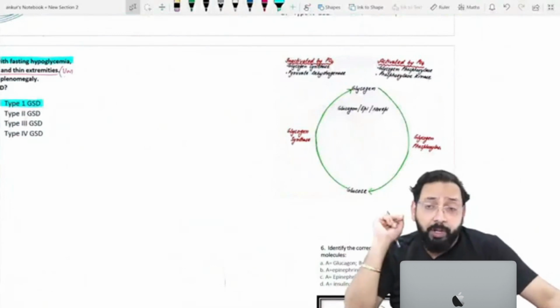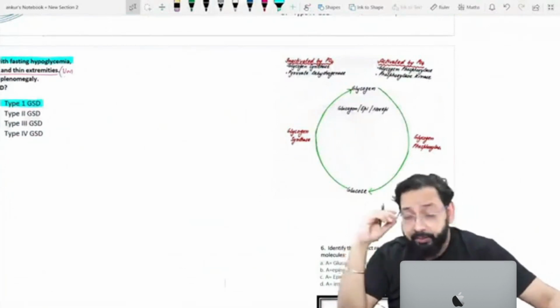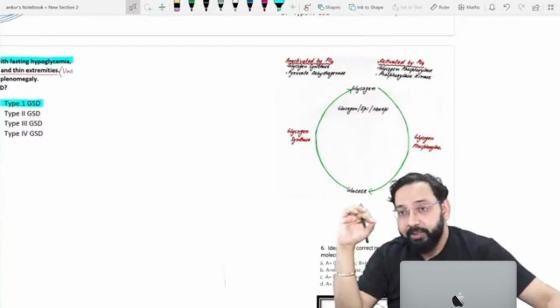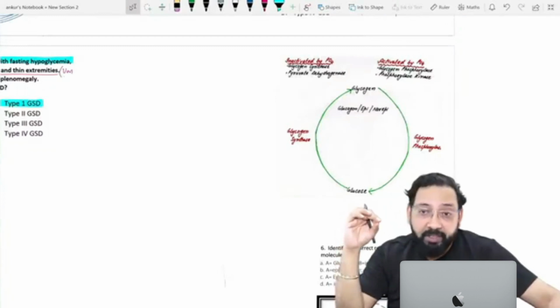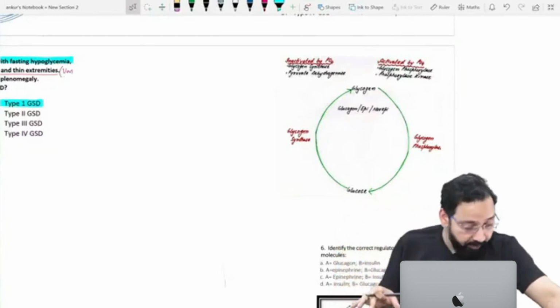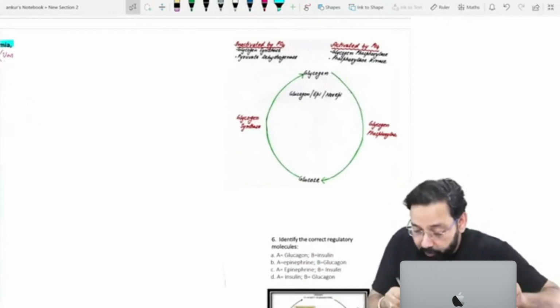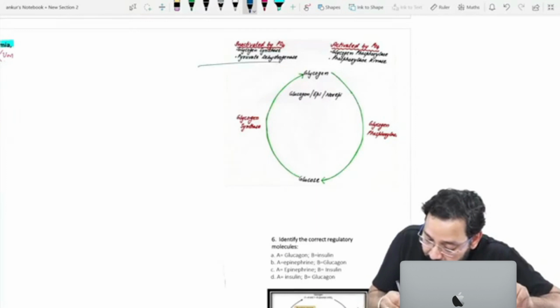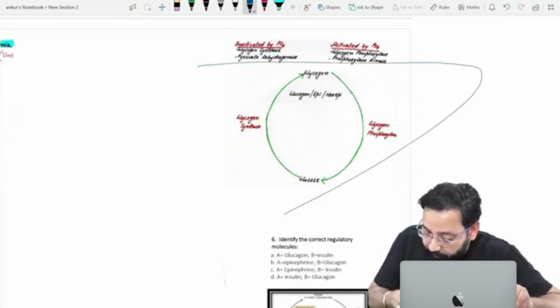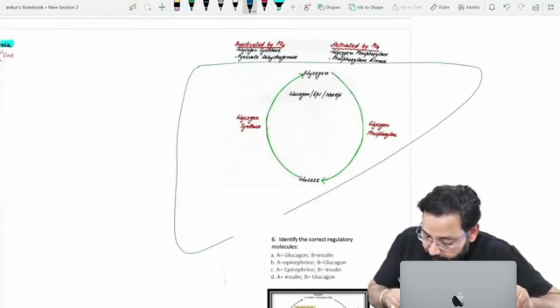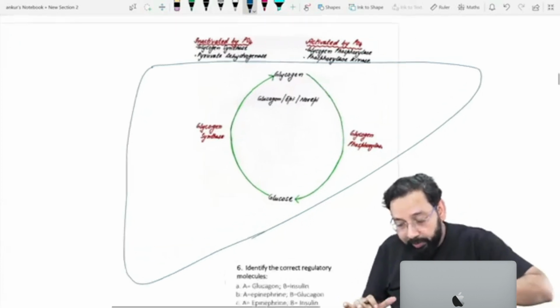Two opposite pathways are regulated in such a way that when one is activated, the other is kept in an inhibited state. Suppose this is the liver. We found that in the liver there are two opposite pathways.